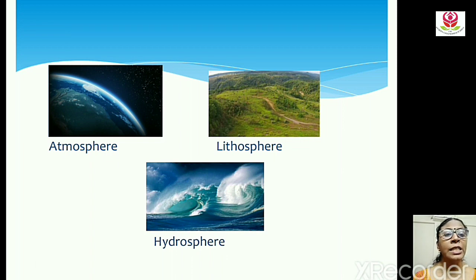The next sphere of the earth is hydrosphere. Hydrosphere is the water portion on the earth's surface. The water portion on the earth's surface is called the hydrosphere. 71% of the earth's surface is occupied by water. Earth's liquid water includes oceans, lakes, rivers, streams, etc.